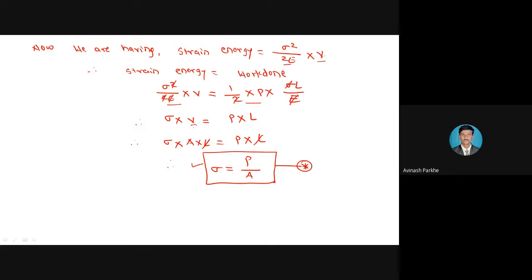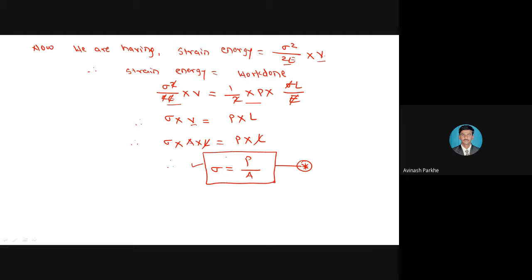The volume of the circular section means area into length. Area means pi by 4 d square, and the product of this area into length is considered the volume of the circular section. Again, this length gets cancelled from both sides, and you get the final equation in the form sigma is equal to P upon A. So this is the first derivation.